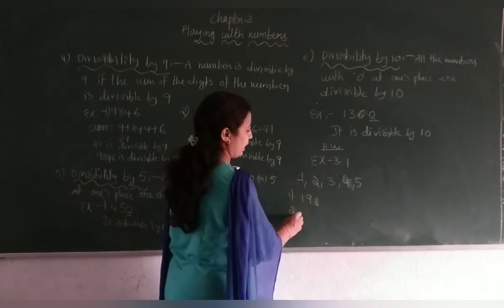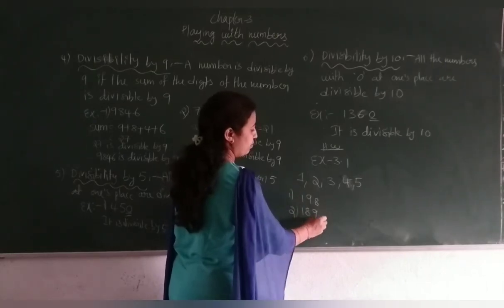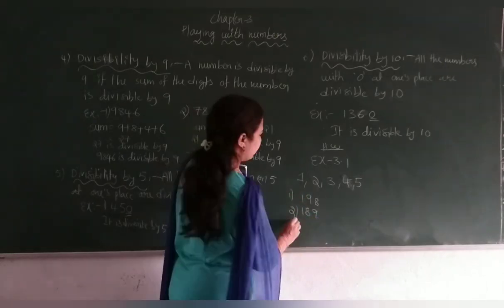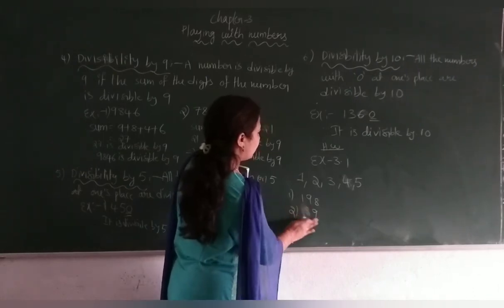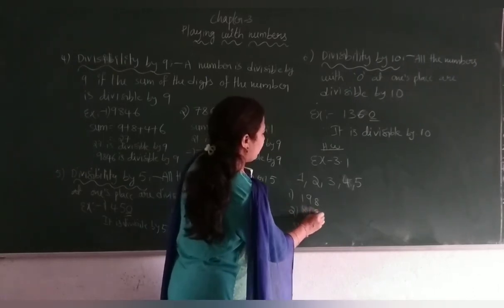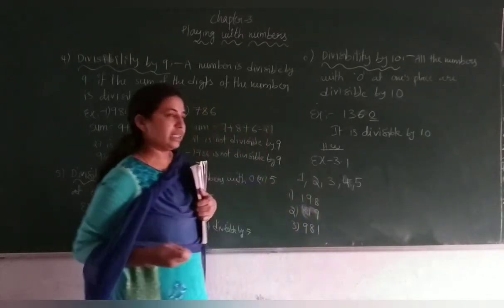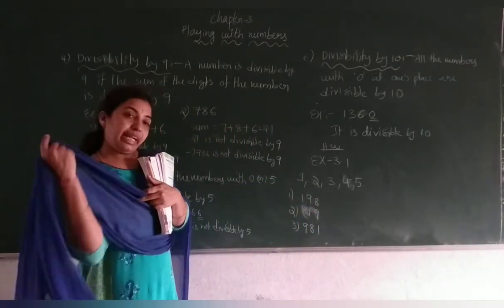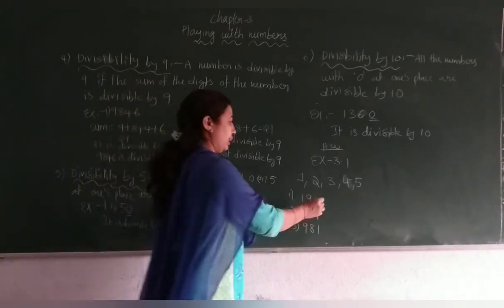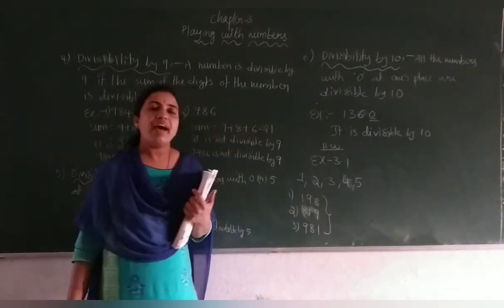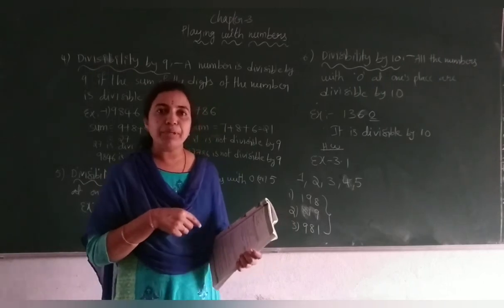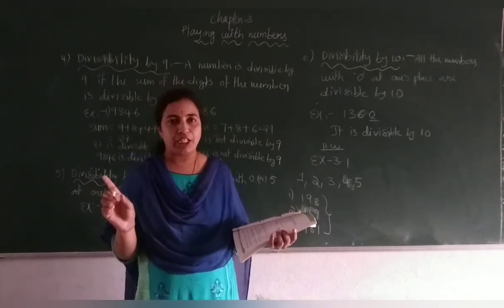Second number, 189. Any 3 only, so I will consider 819 and then 981. 3 numbers: 198, 819, 981. These 3 numbers, you should check whether they are divisible by 9. 9 means find the sum of digits and check.